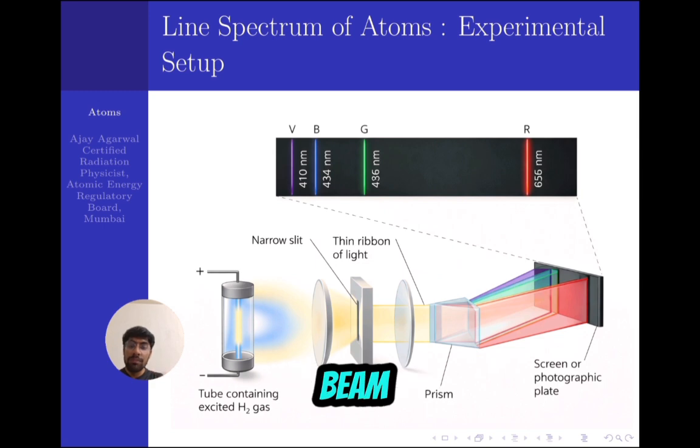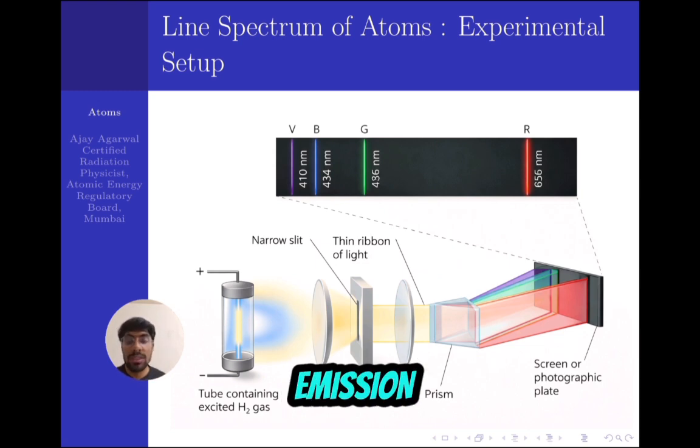That converging beam then falls on a prism, and the prism separates it into different components depending on wavelength. So we get a line spectrum, the emission spectrum of the radiation emitted by the hydrogen gas.